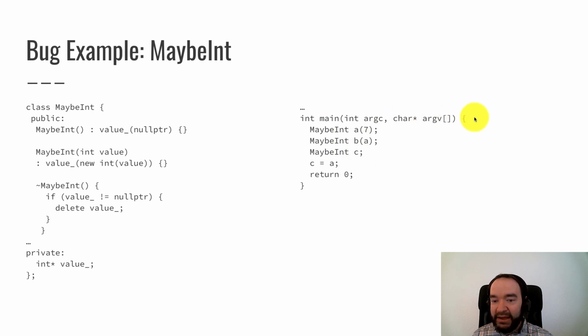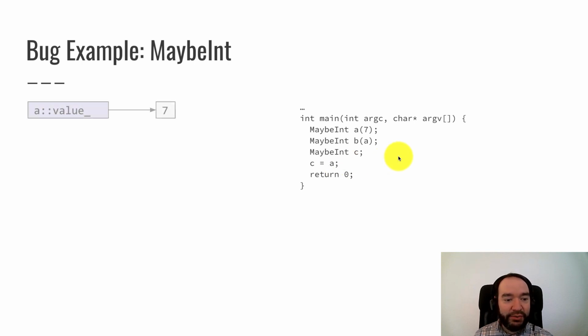So I've got my int main, and I create a maybeInt a that's holding a 7, a maybeInt b that's holding a copy of a, so b should hold another 7, and a maybeInt c which is holding nothing, and then I'm saying c is a copy of a, so c should now hold a 7. This can have a memory leak. Let's see how this works. So this first line of code here says a's value is now pointing at an int 7. Okay, so far so good.